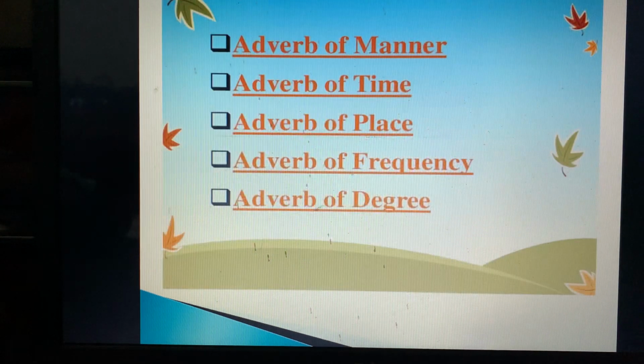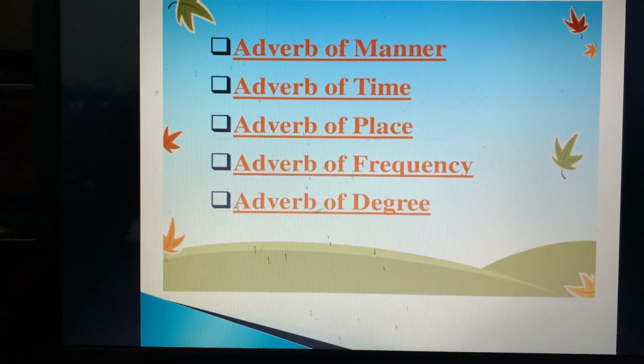So let us recall these 5 kinds of adverbs once again. Adverb of manner answers the question how the action is done, in what manner. The next is adverb of time. Adverb of time answers the question when the action is done, at what time. Then we have adverb of place. Adverb of place means where the action is done. Action is performed, but where.